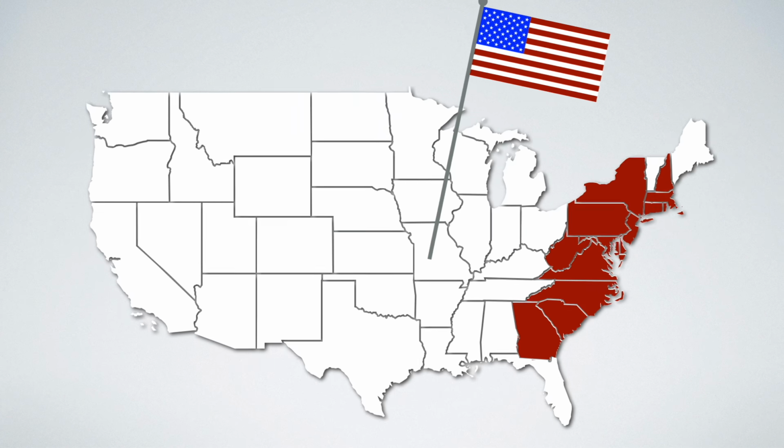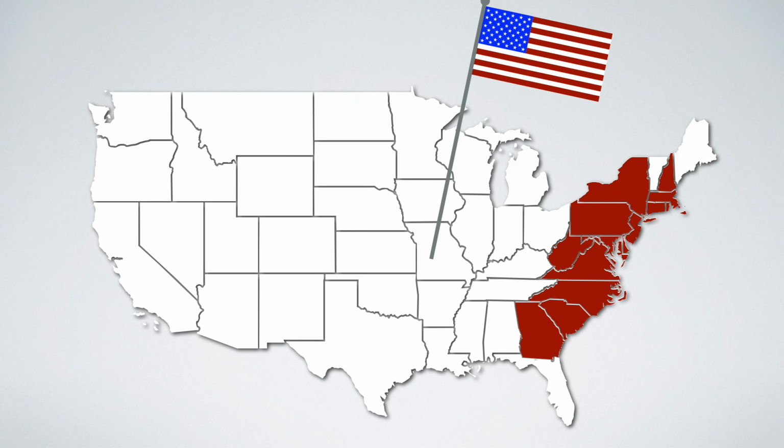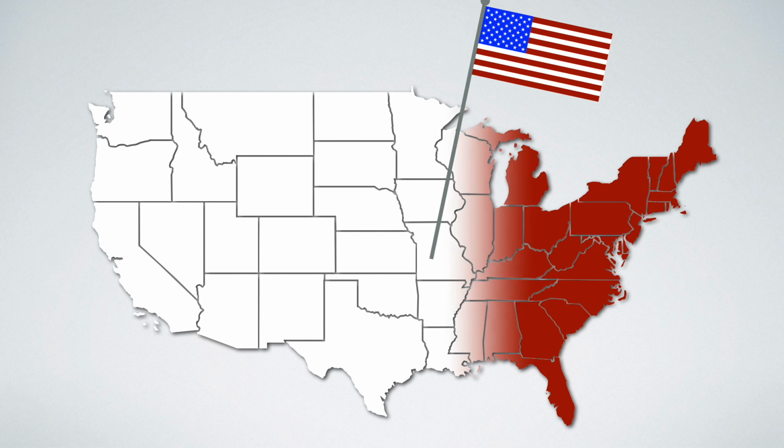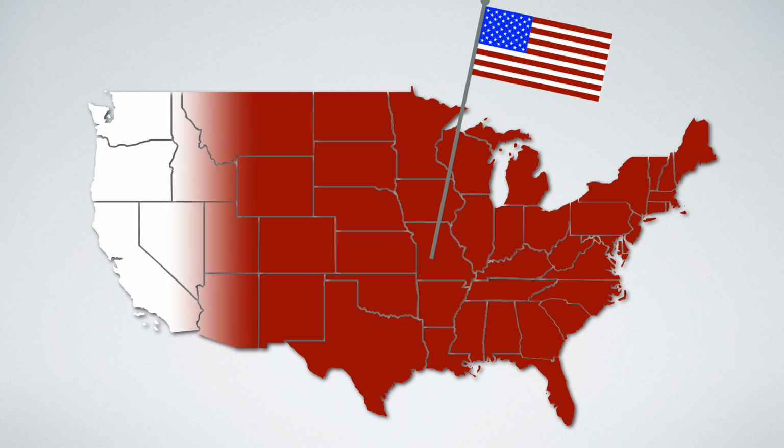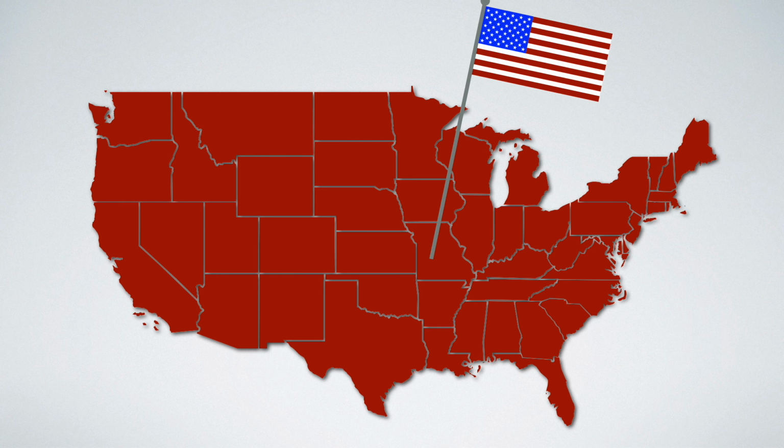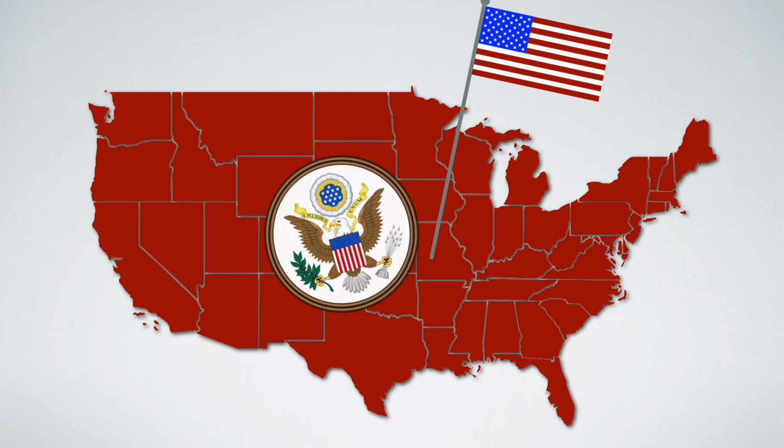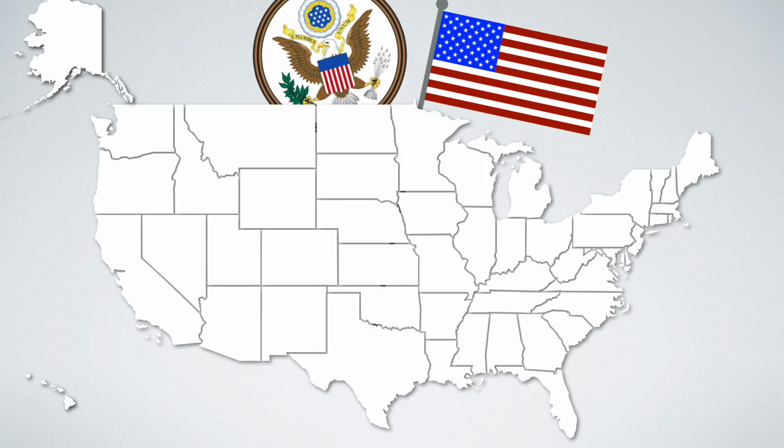The new republic expanded towards the west and the south, as Britain, France, Mexico and Spain gave up their colonies. By 1912, 35 more states had come to join the original 13. In 1959, the Americans added Alaska and Hawaii to the Union.